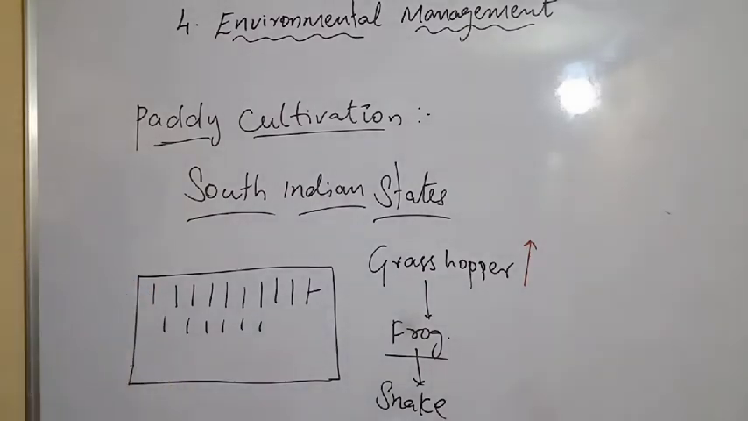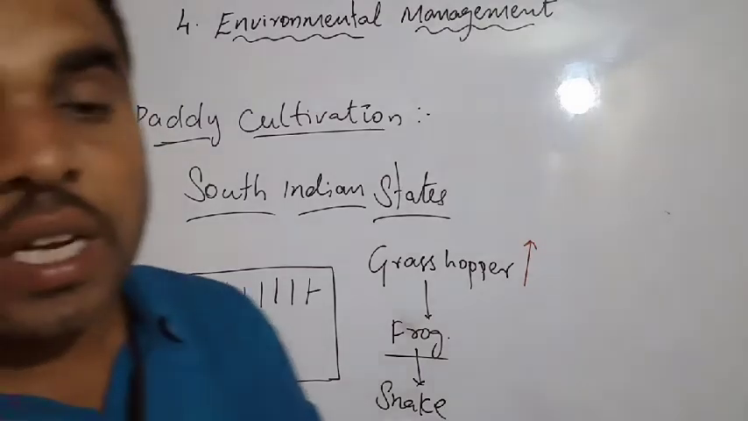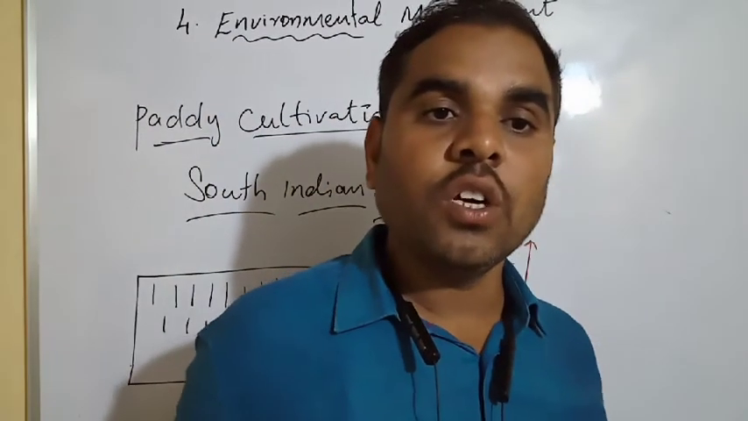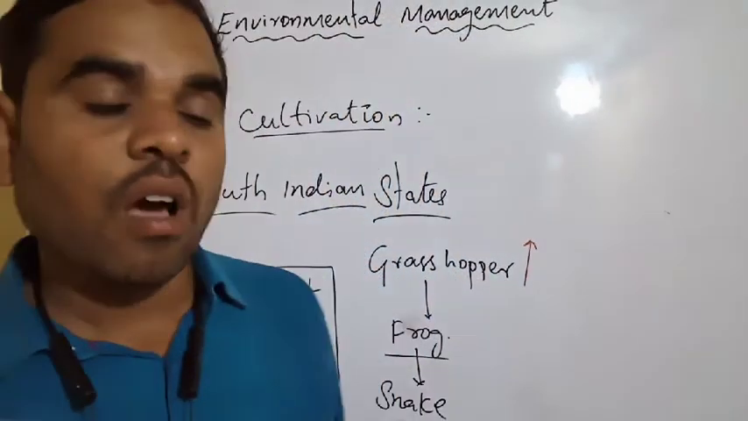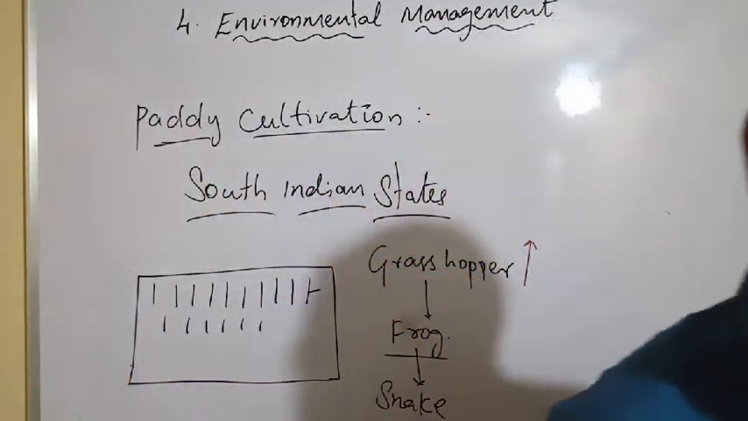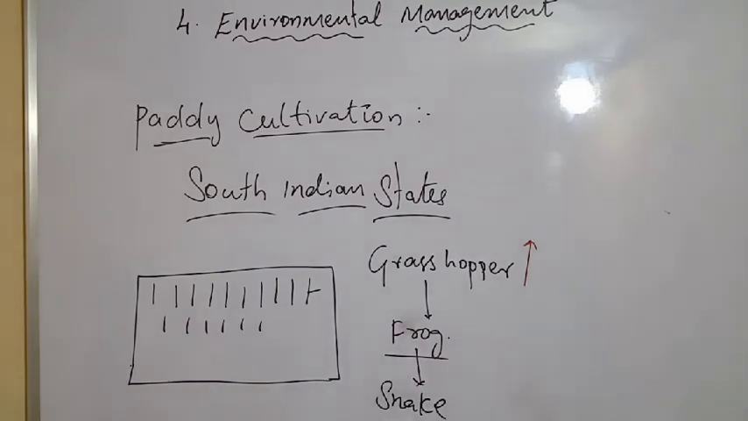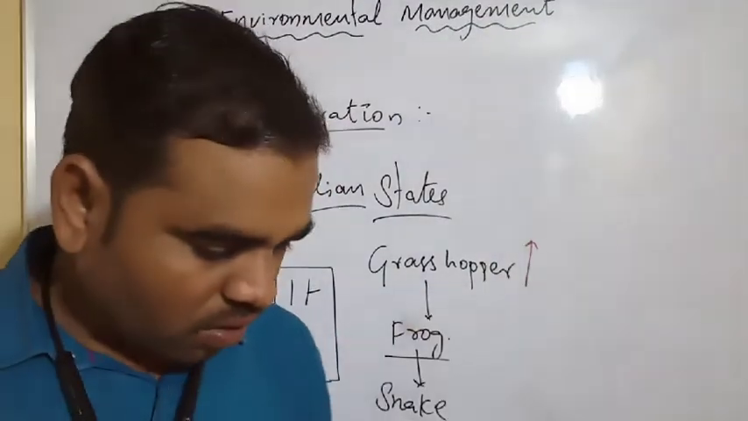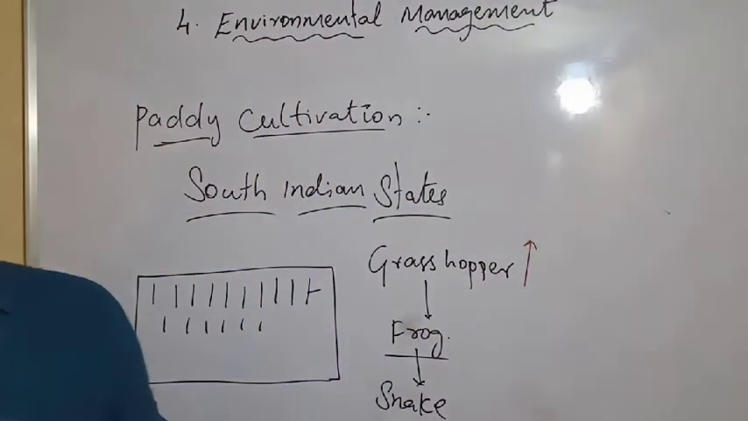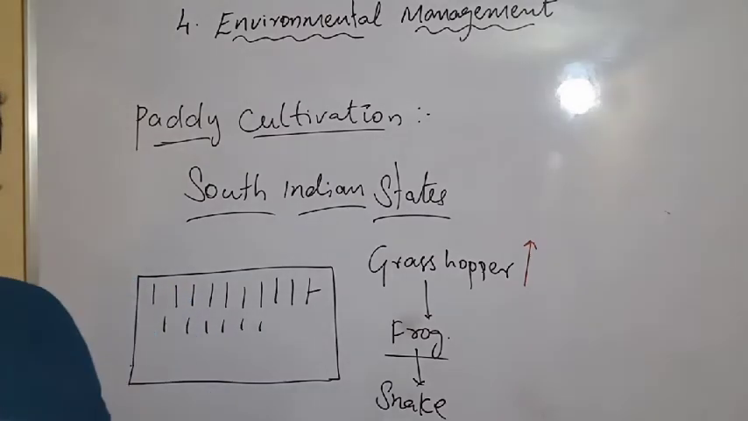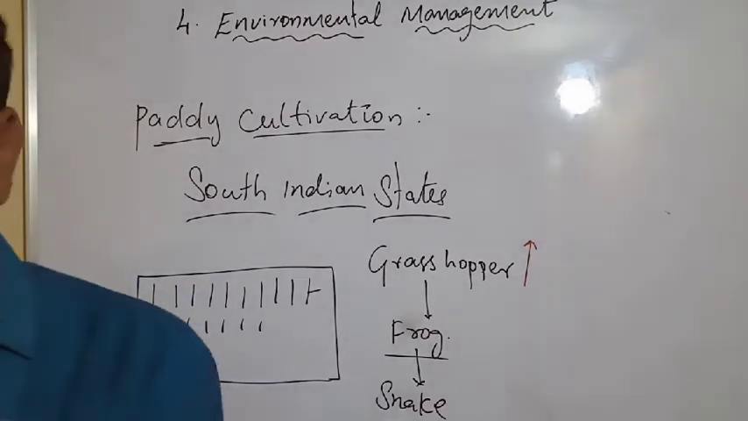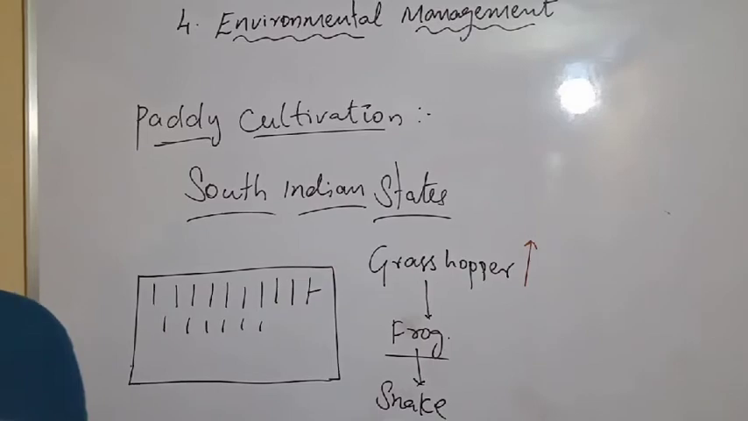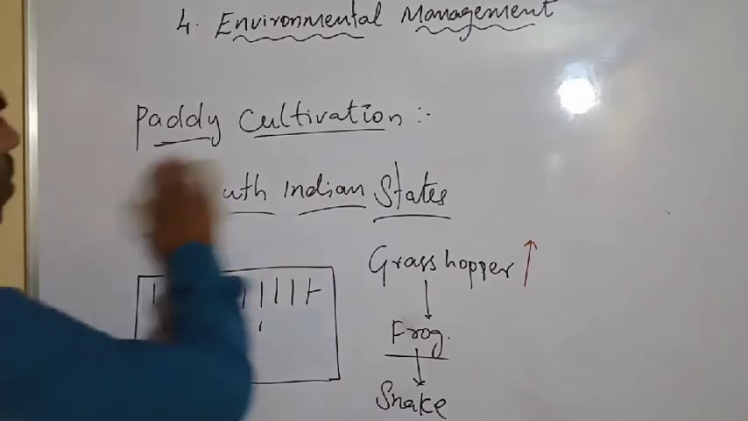Next, what will be the overall effect on the ecosystem? That's why our ecosystem should be balanced. All organisms are required in our ecosystem. See this, like paddy cultivation. Next, we have to see the relationship between the environment and ecosystem. What is the relationship in our ecosystem? We have to learn.